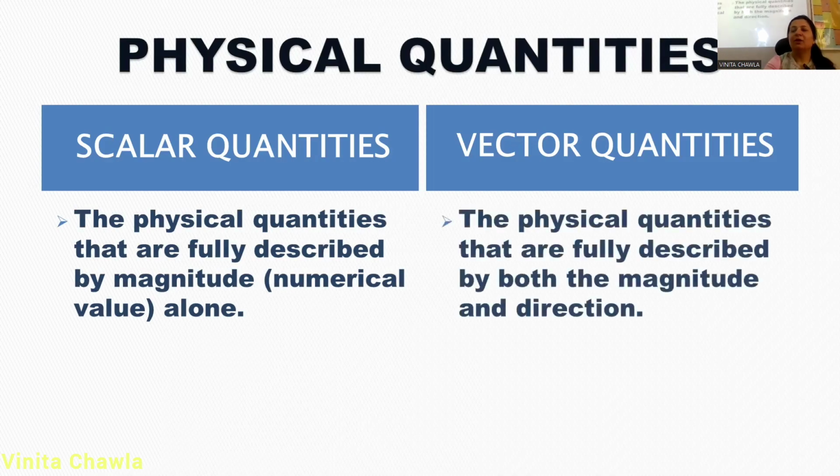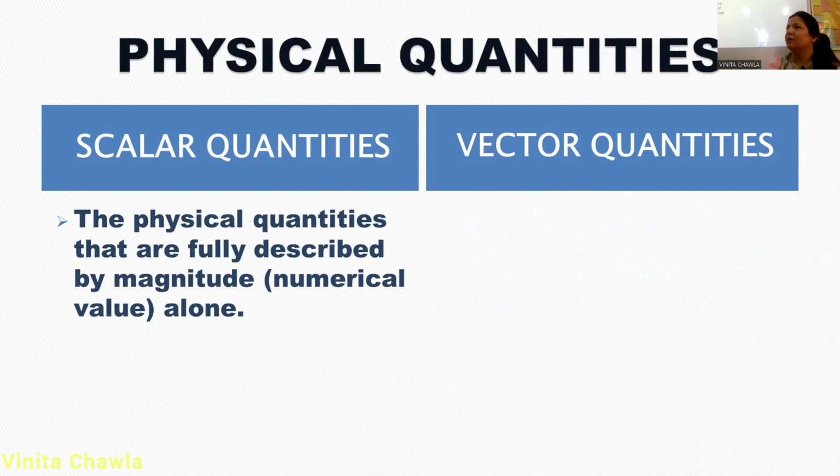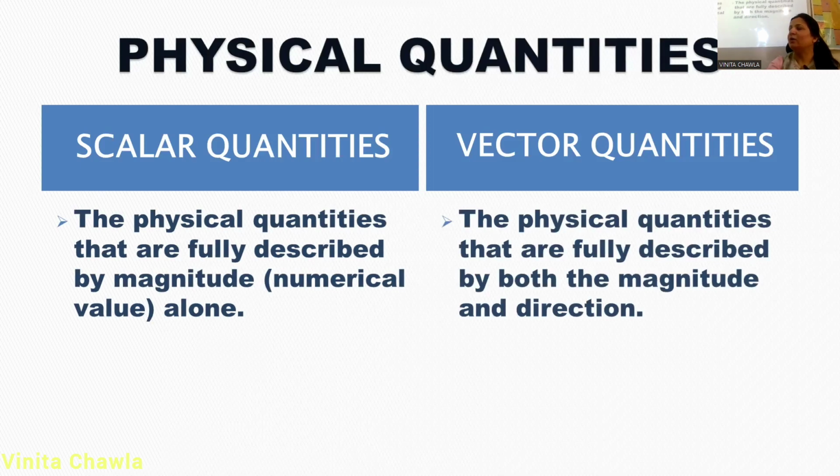For example, if we say that the speed of an object is 40 kilometers per hour, then speed is a scalar quantity. Distance covered by an object is 1 kilometer; distance is a scalar quantity. On the other hand, vector quantities are those physical quantities that are fully described by both magnitude and direction.